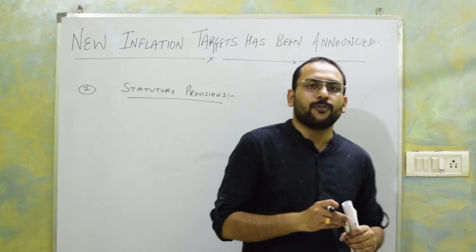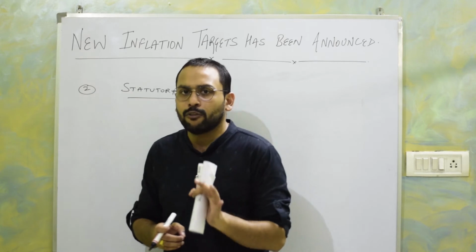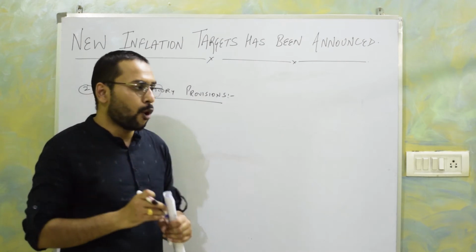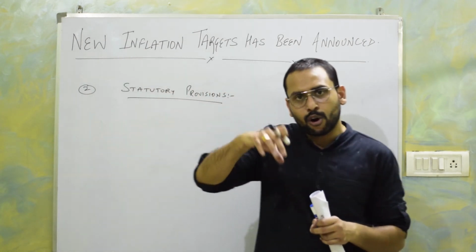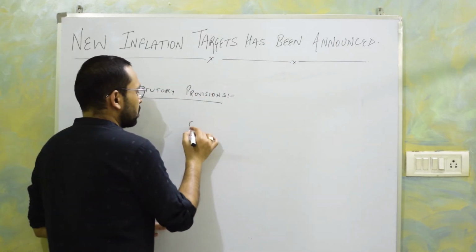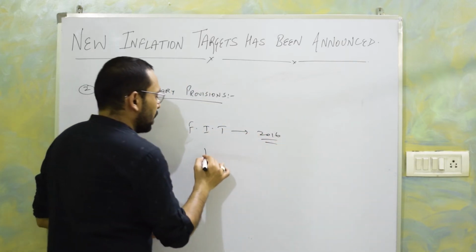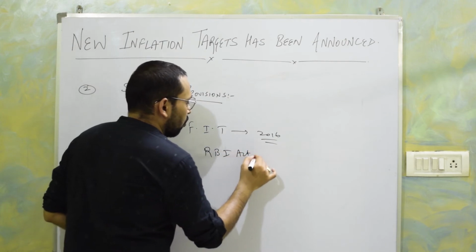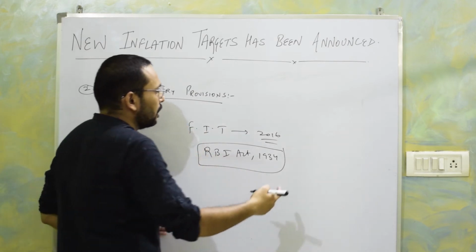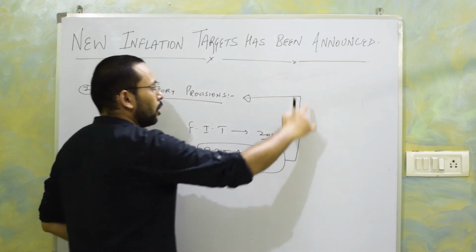So if we talk about statutory provisions behind these inflation targets, then in 2015, RBI and Government of India agreed on such a policy framework where prices would be stable and growth would be moderate. So in order to achieve this moderate growth along with stable prices, Government of India decided to adopt flexible inflation targets in 2016, and consequently the RBI Act 1934 was amended. So which act was amended? RBI Act 1934. So clearly we can say that statutory provisions are provided under RBI Act 1934 for inflation target.